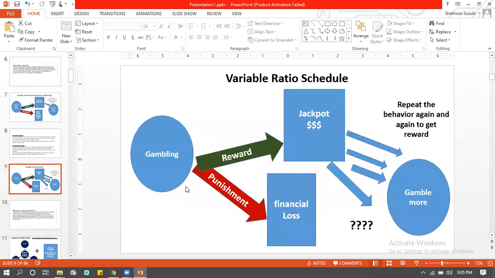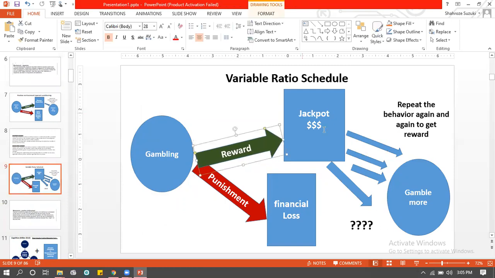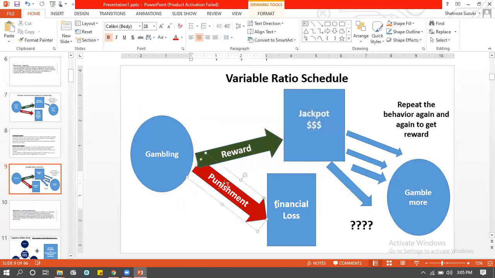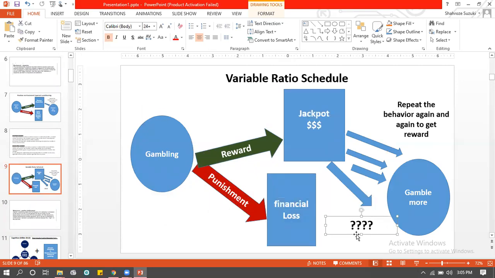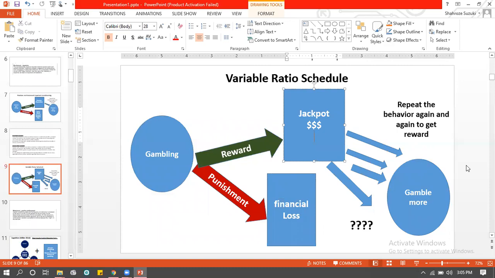In other words, in gambling disorder, when he wins, and if he loses, if he has a financial loss, right? He won't quit. He'll still keep doing it again and again and then again. उसको लगेगा कि क्या पता किसी भी attempt में I'm gonna win again. So that's why he does not know किस attempt में इसका लग जाएगा.